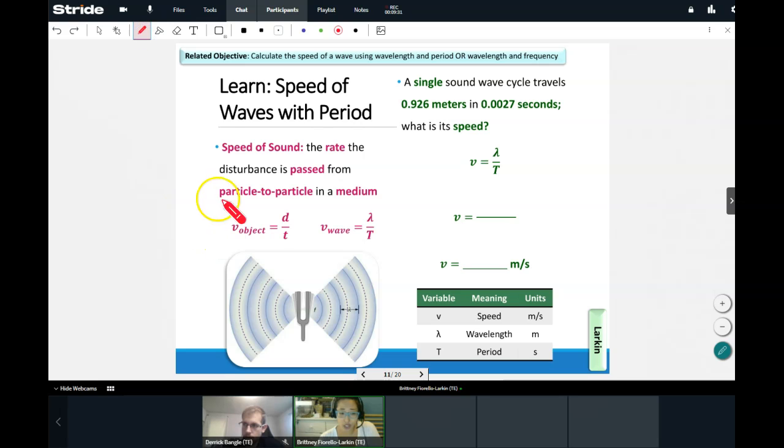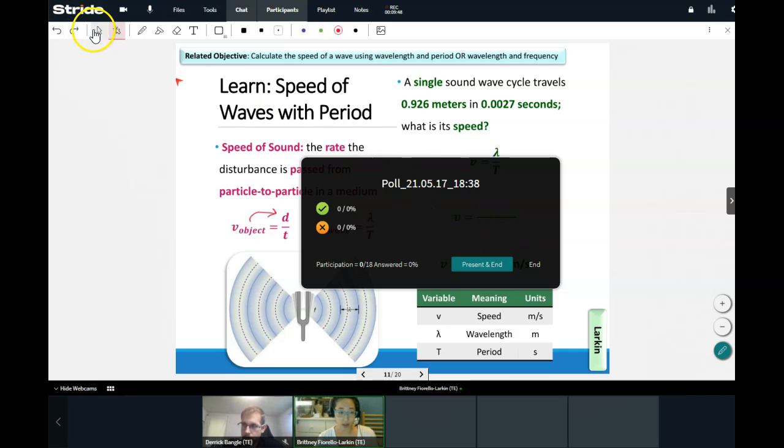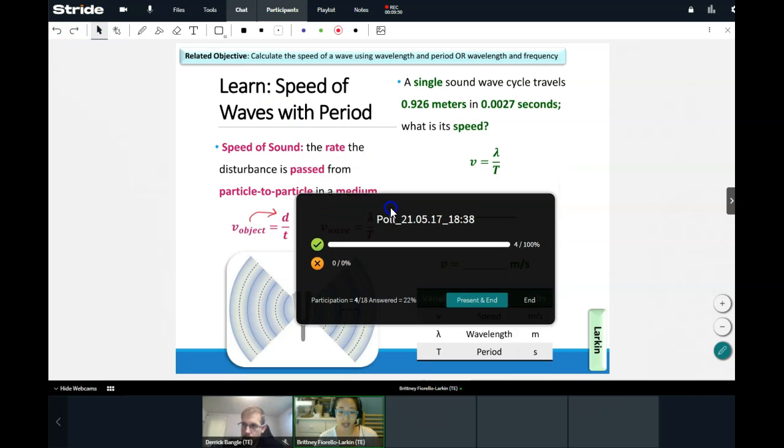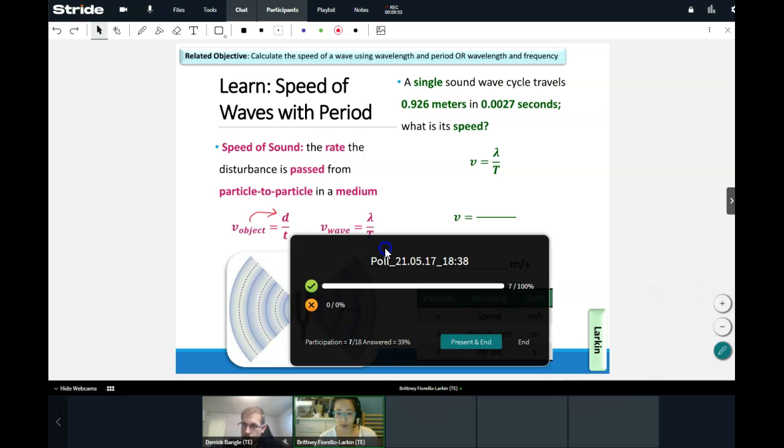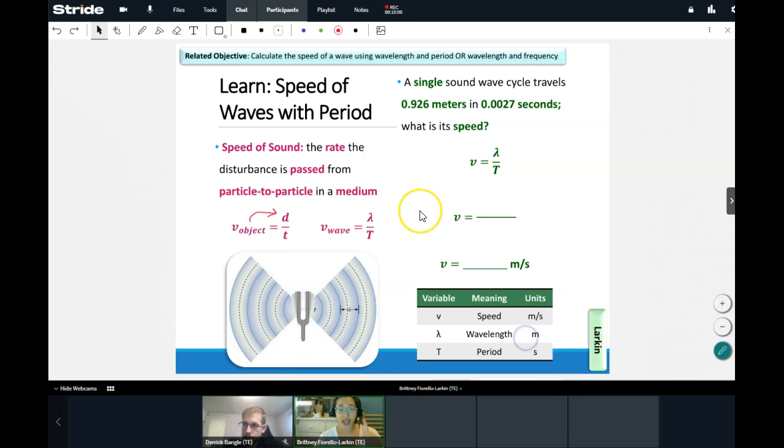Now, we have already learned an equation for speed, which is the speed of an object is distance divided by time, just like how when you are moving at 30 miles per hour, that's 30 miles divided by hours. All right, go ahead, give me a green check, orange X if you remember that from our very first unit. Distance divided by time is our equation for normal speed. Right, 30 miles per hour is the same as 30 miles divided by hours.